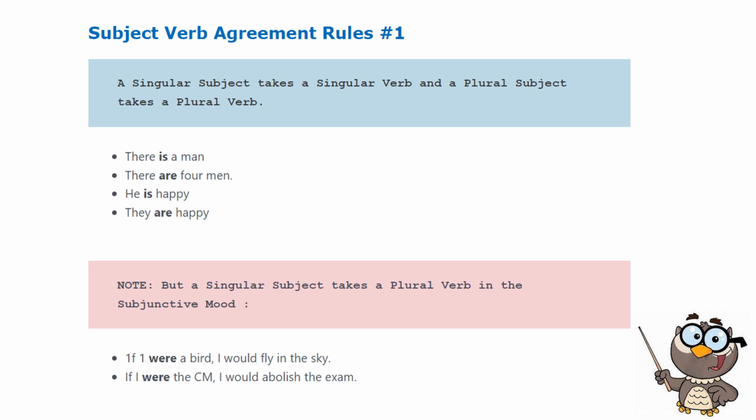These are sentences which are expressed in the subjunctive mood. Now, if you are expressing sentences in the subjunctive mood, you should use a plural verb in your sentences, the same as with the examples given.